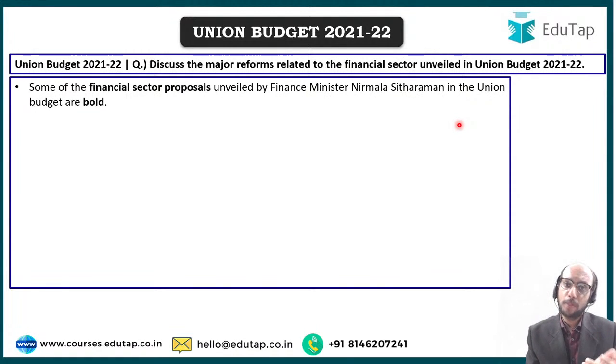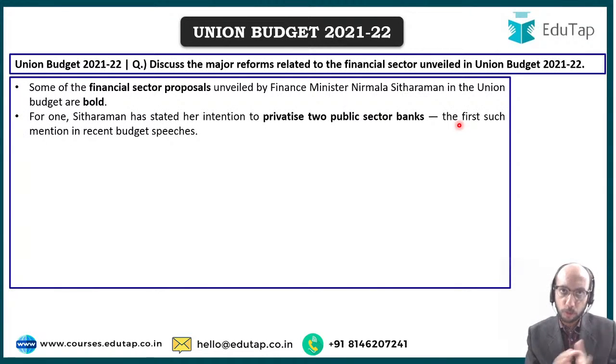So you have to be able to correctly identify the various proposals. And of course, if you talk about the major reforms related to the financial sector, you should have been able to identify these 3 major reforms. But it's okay, even if you have not been able to identify them, if you can understand now, that will also be very helpful. For the first part, we are going to talk about privatization of 2 public sector banks. Government has said that it wants to privatize 2 public sector banks.